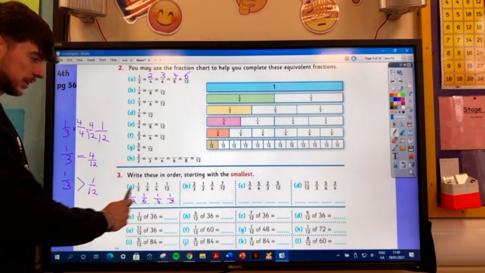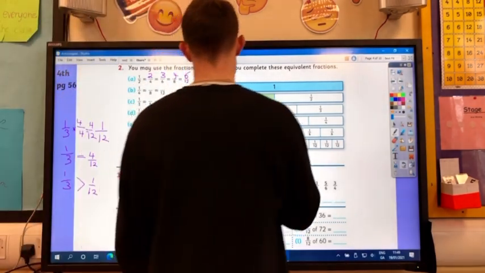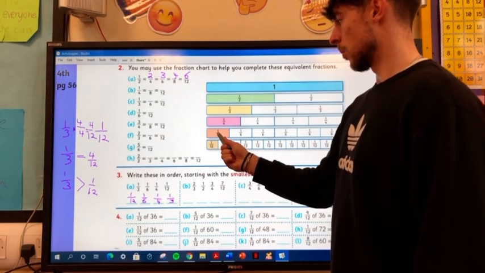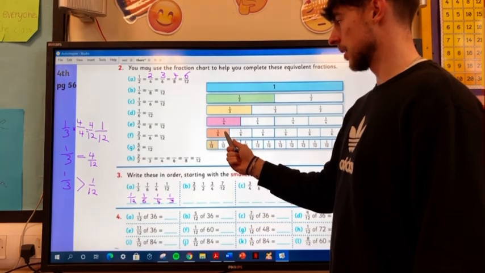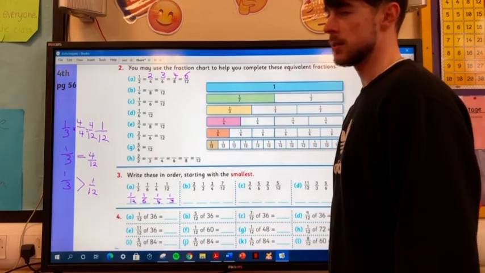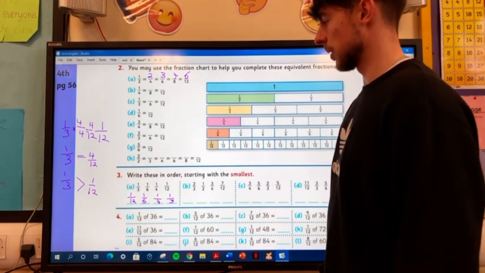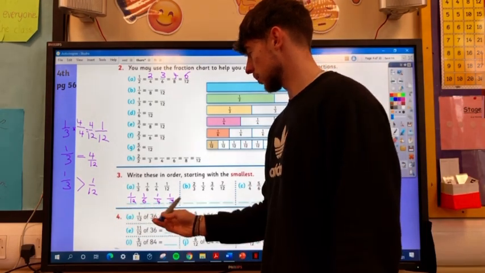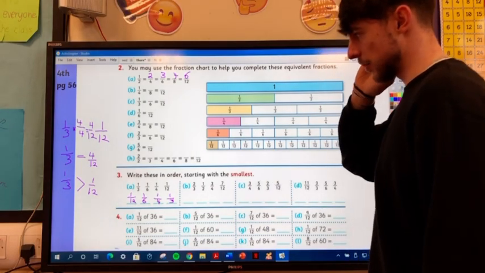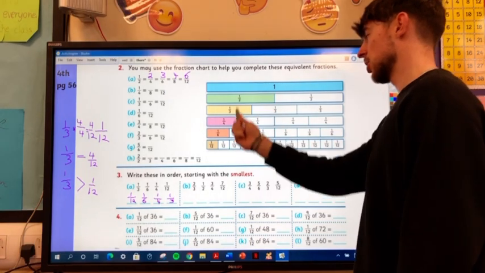Alright, so we have to put these in order. So if we look up in our fraction wall, 1/12 is the smallest, 1/6 is the next smallest, and 1/4 is the next smallest, and then 1/3 is the next smallest. So 1/3 is the biggest, then 1/4, then 1/6, then 1/12. So if we have the biggest all the way down, we know we're correct, alright? So if you want, you can use that to double check. I prefer if you did this way first though. If you multiply them and try to get them all the same first, and then double check with this.